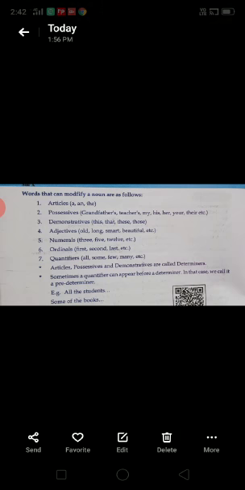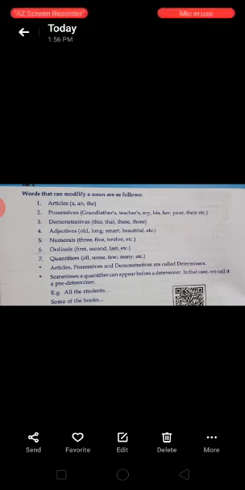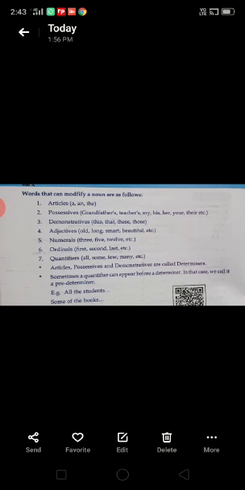Second one, possessives, that is grandfather's, teacher's, my, his, her, your, their, etc. Demonstratives, for example this, that, these, those, etc. Adjectives: old, long, etc. Numerals: 3, 5, 12, etc. Ordinals: first, second, last. And quantifiers: all, some, few, many, etc.